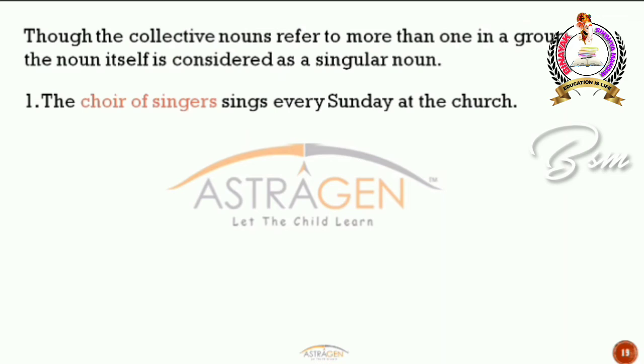And if you have a singular noun, then you have to use only a singular helping verb. When you have a plural noun, then you have to use a plural helping verb. Okay, so don't get confused between helping verb and main verb. Helping verbs are nothing but am, is, are, was, were, has, have, and so on, right?